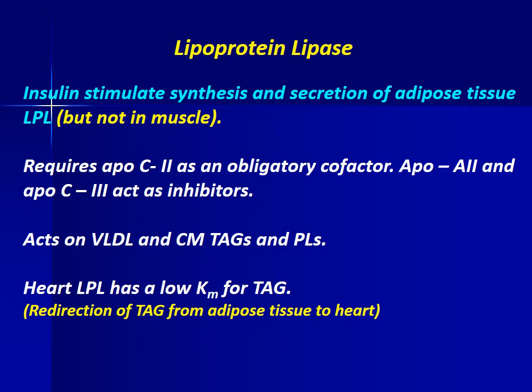Lipoprotein lipase. Insulin stimulates synthesis and secretion of adipose tissue lipoprotein lipase, but not in muscle. It requires ApoC2 as an obligatory cofactor. ApoA2 and ApoC3 act as inhibitors. Lipoprotein lipase acts on VLDL and chylomicron triacylglycerols and phospholipids. Heart lipoprotein lipase has a low Km for triacylglycerol.